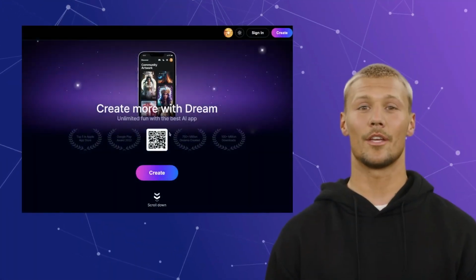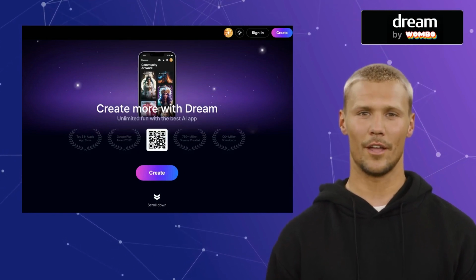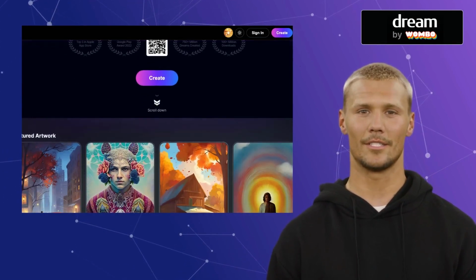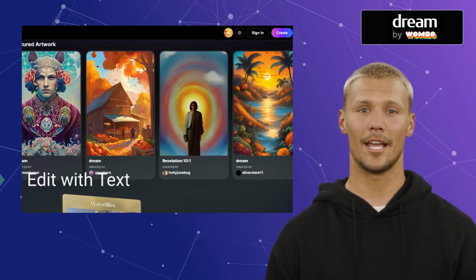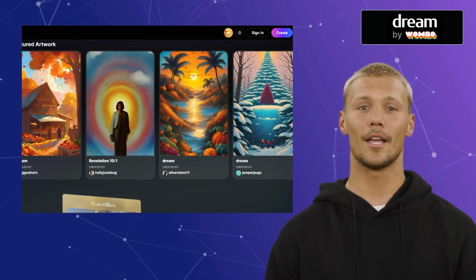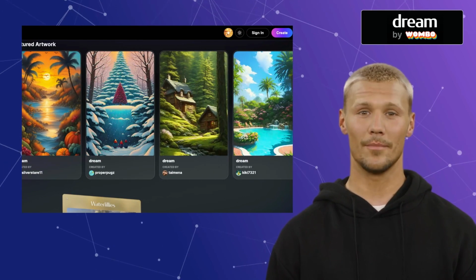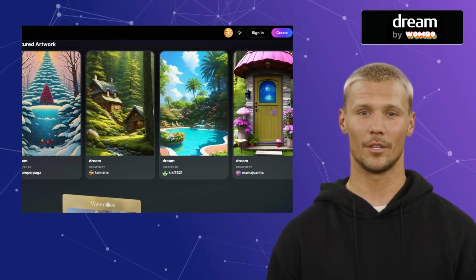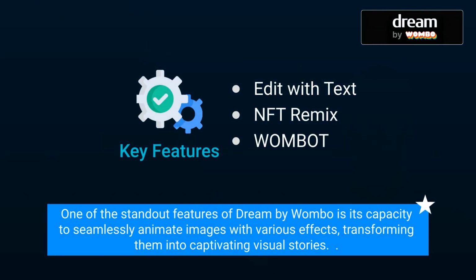Next up on our list is Dream by Wombo. Dream by Wombo introduces a whimsical twist to the world of artistic expression by offering users the means to animate images, breathing life into static portraits. It offers features like Edit with Text, NFT Remix, and Wombo. Powered by AI, this platform adds a layer of animation that ranges from subtle motions to playful transformations, allowing images to transcend their two-dimensional confines. One of the standout features of Dream by Wombo is its capacity to seamlessly animate images with various effects, transforming them into captivating visual stories.